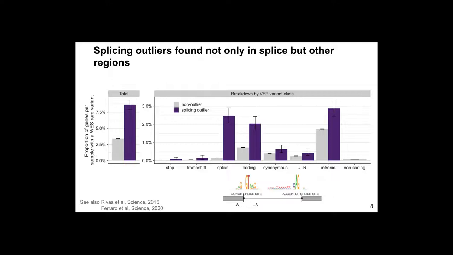In a similar way, but in a much lower proportion than for expression outliers, splicing outliers can also be associated with rare variants, as we see here. As expected, most of these variants are in the splice region, but also in intronic and other coding regions. This reveals that these regions, coding and intronic, are also important in the sense that they should also be inspected, as they can also cause aberrant splicing.